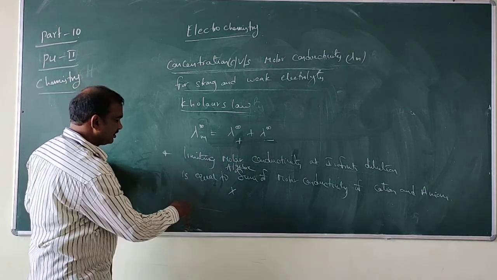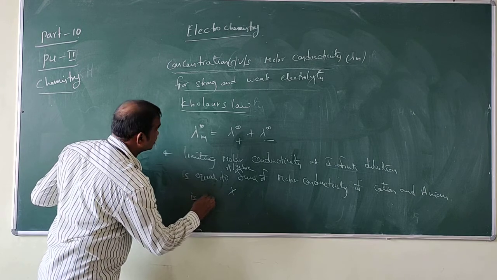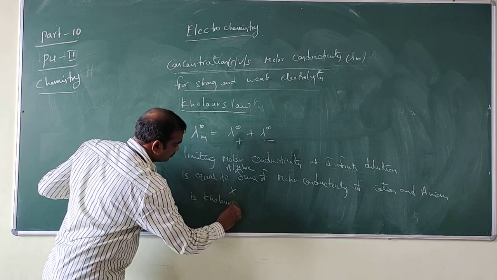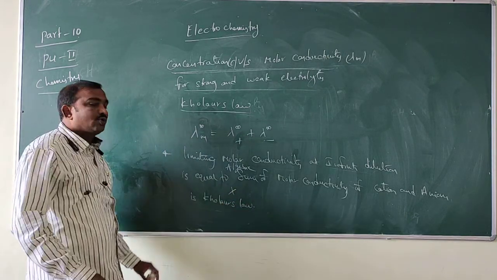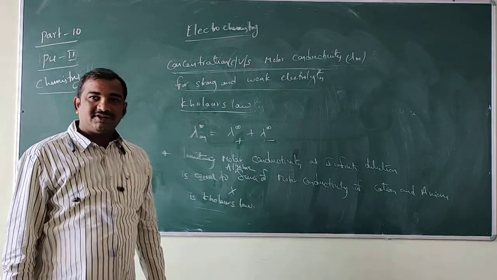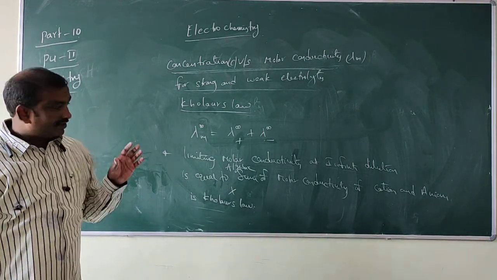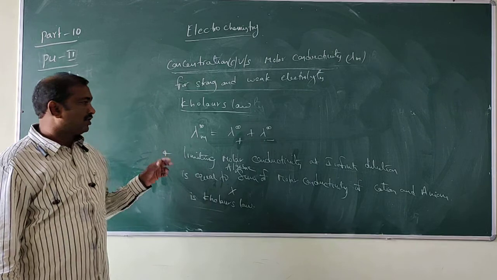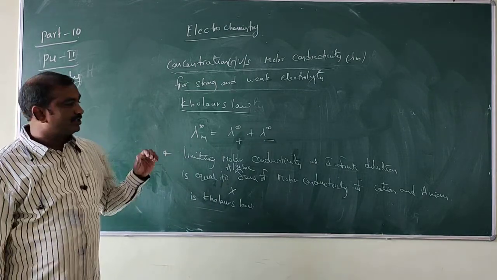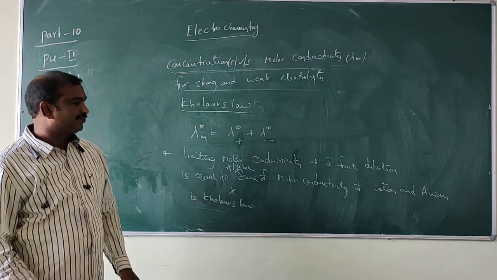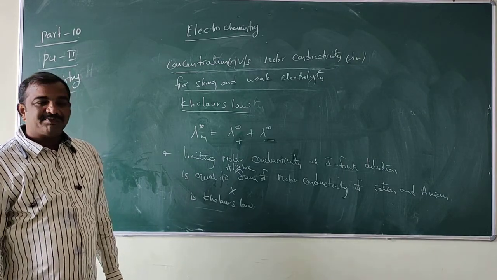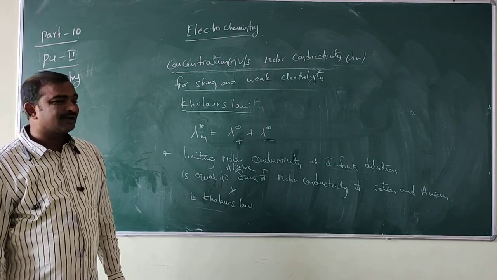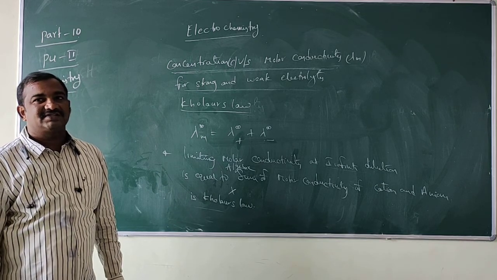This is called Kohlrausch's law. Kohlrausch's law for weak electrolytes: the limiting molar conductivity for a weak electrolyte is defined as the algebraic sum of molar conductivities of cation and anion. This is the statement proposed by Kohlrausch to calculate the limiting molar conductivity for weak electrolytes.